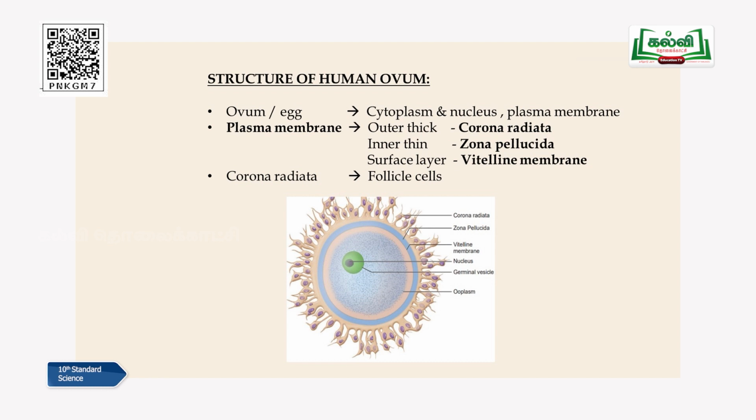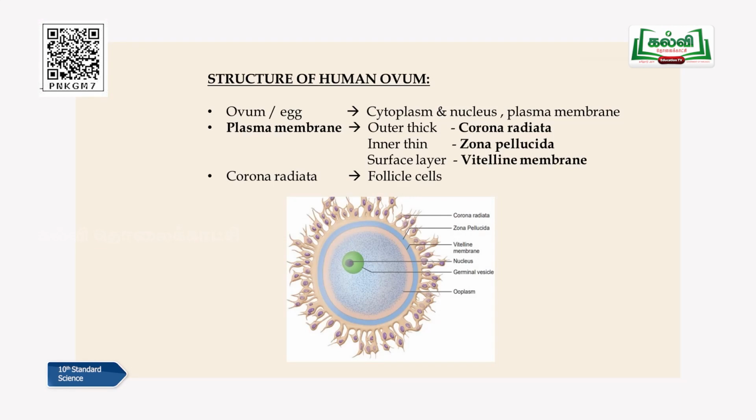So an ovum is covered by a plasma membrane. This plasma membrane is a combination of the corona radiata, the outer thick membrane, the zona pellucida, the middle membrane, and the inner thin membrane, the innermost membrane just outside the cytoplasm, the vitelline membrane. There's a space in between the vitelline membrane and the zona pellucida. That's called the perivitelline space, and it's filled with perivitelline fluid. I hope it is very clear, children. The follicular cells, which are going to be turned into ovum in future, are present in the corona radiata region. Is that clear?